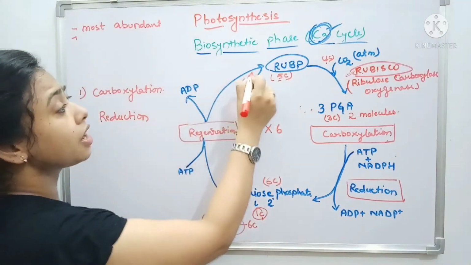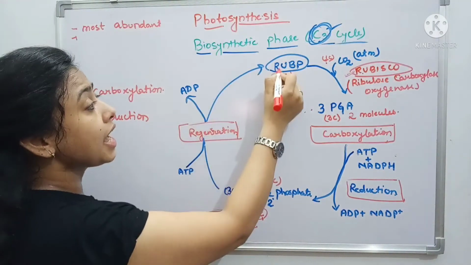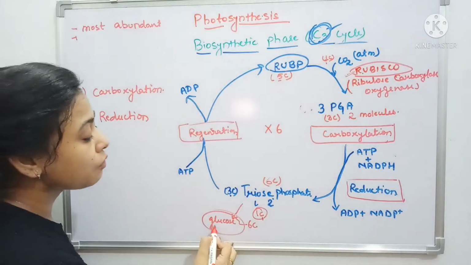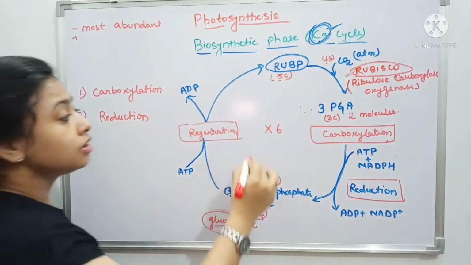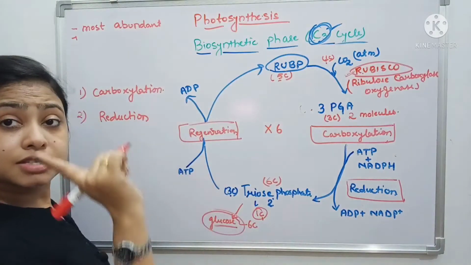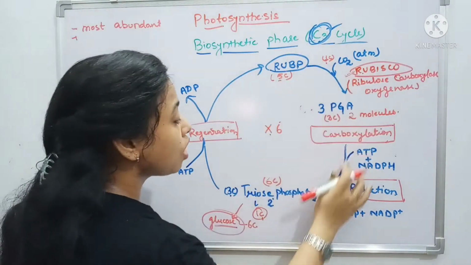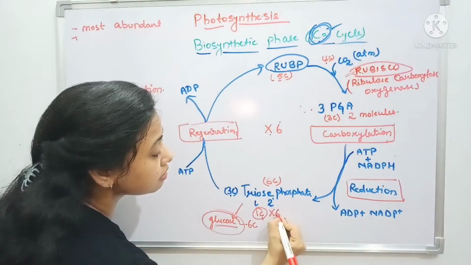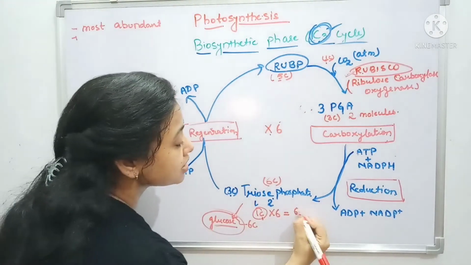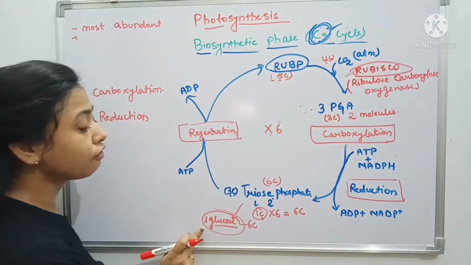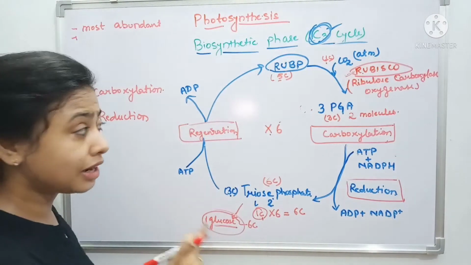The rest 5 carbon again make the RuBP compound. So for making 1 molecule of glucose, this cycle has to be run 6 times, then it is multiplied by 6, so 6 carbon will be available and we get 1 molecule of glucose.